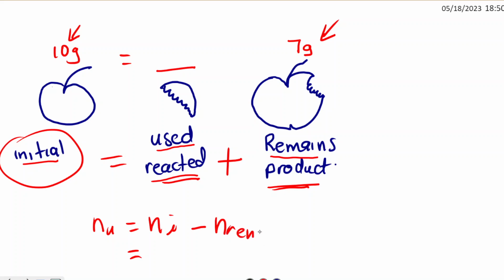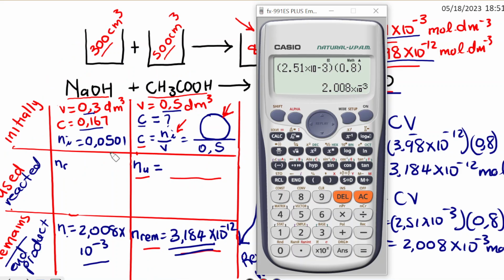So this is the number of moles remaining. Initially I had 10 grams of an apple. Then I find that 7 grams was left. So I know that what was used is 3 grams. If you know initial and you know remaining, you just subtract remaining from initial, and you know what was used. So that's what we are going to do here. Let's subtract the two.